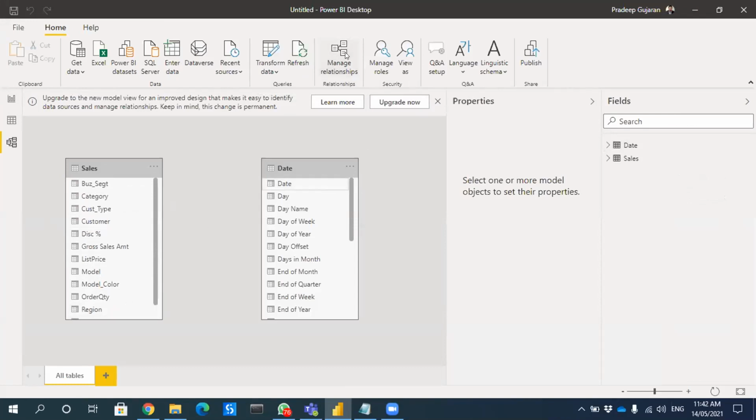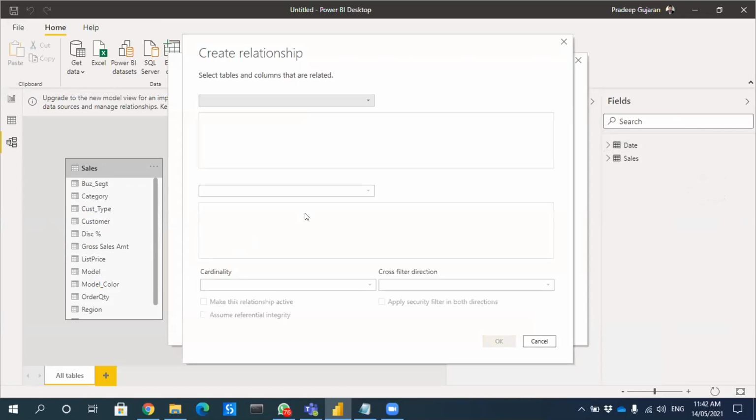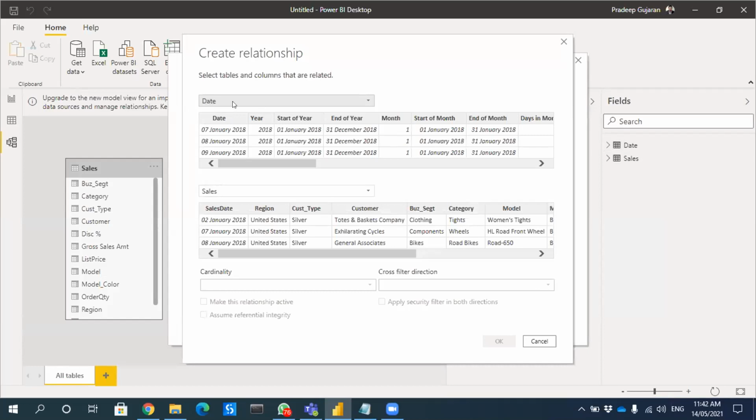So better go to manage relationships, click on new, then from the drop down select the master table which is your date, and from the fact table select the sales. Date and sales, because I have named my date dimension as date.